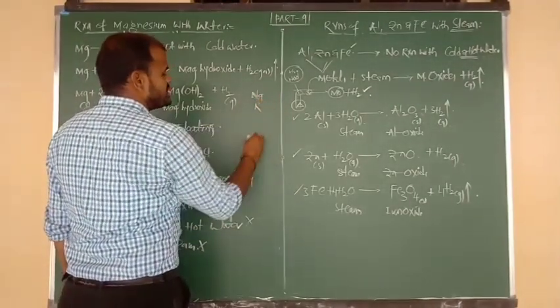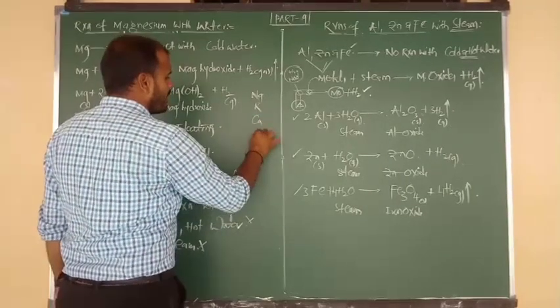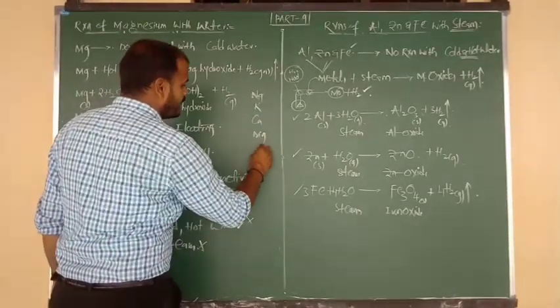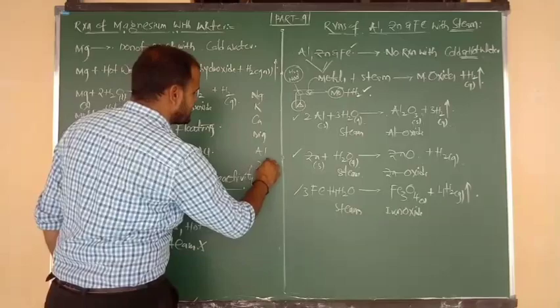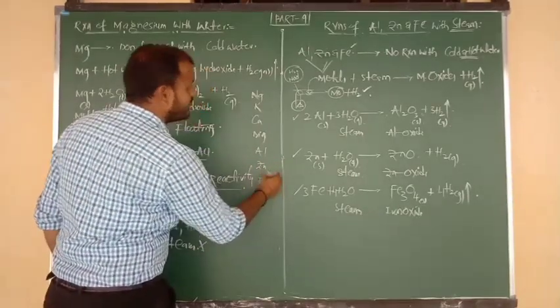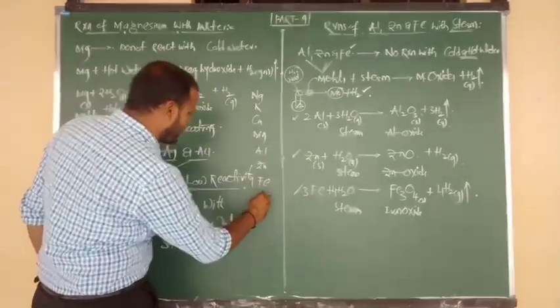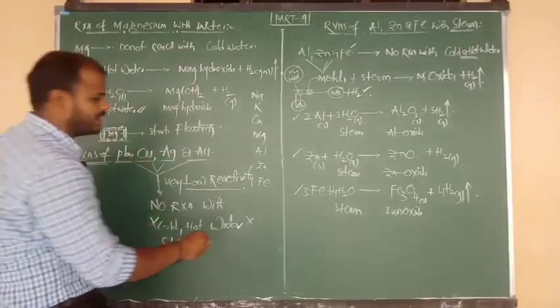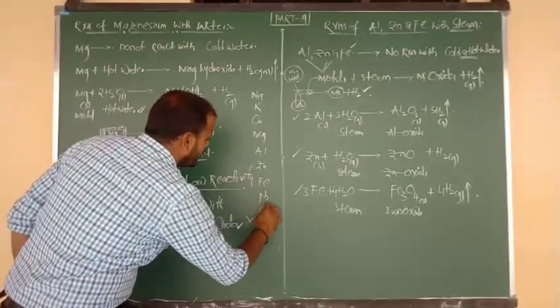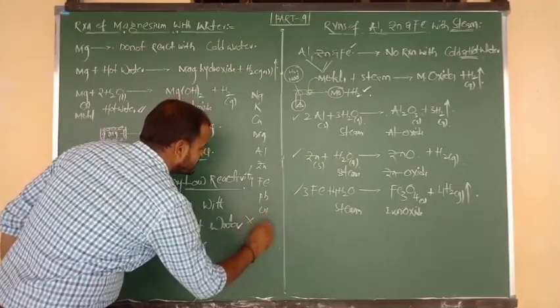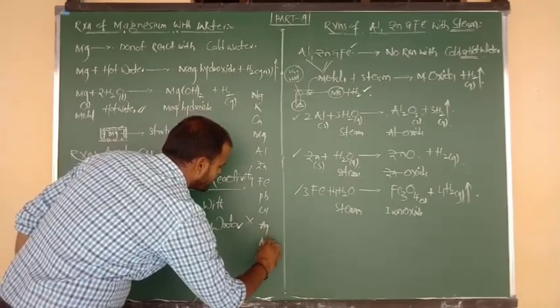Sodium, potassium, calcium, magnesium, aluminium. Our next metal is zinc. Our next metal is iron. Which next metal can we write? Yes, these 4 metals we can write. What are the 4? Lead, copper, next one silver and last one is gold.